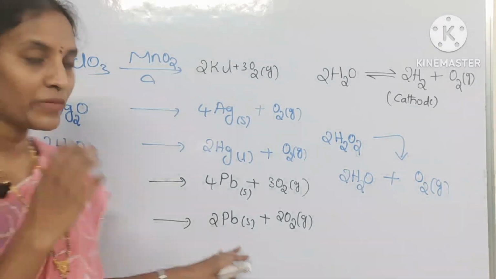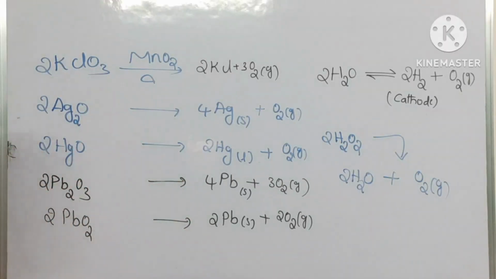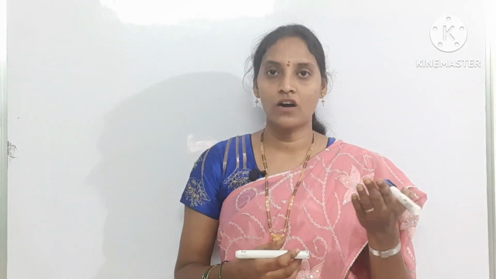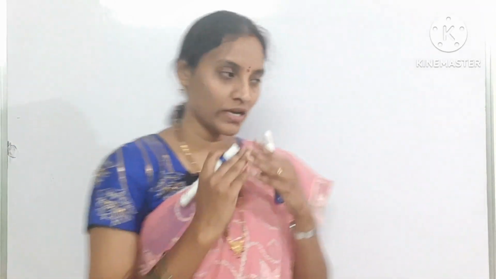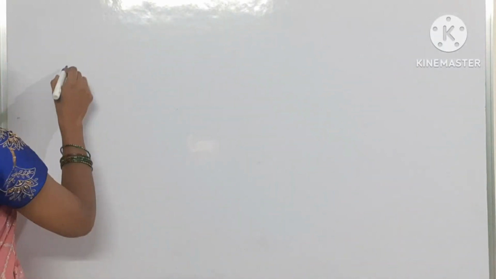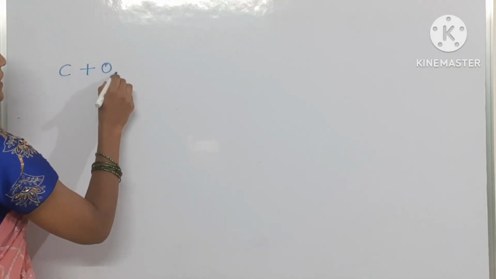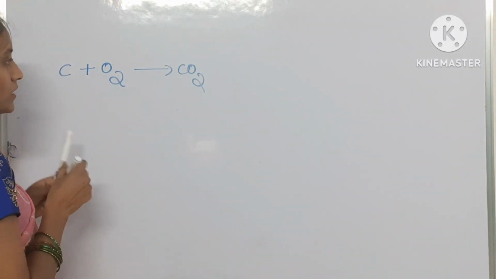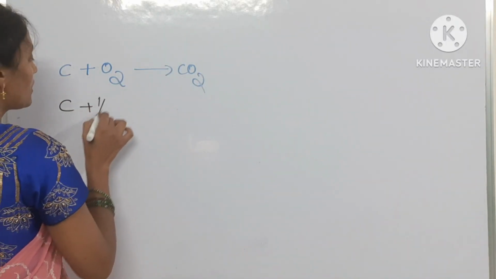Then we will move to chemical reactions of oxygen. Just now I told you, oxygen will not react with noble metals and noble gases. It reacts with most of the metals as well as non-metals. So you can see those reactions. Oxygen reacts with carbon to form carbon dioxide, and also carbon monoxide.